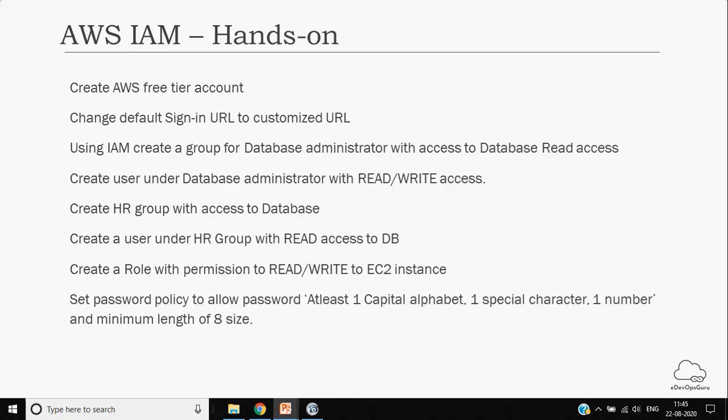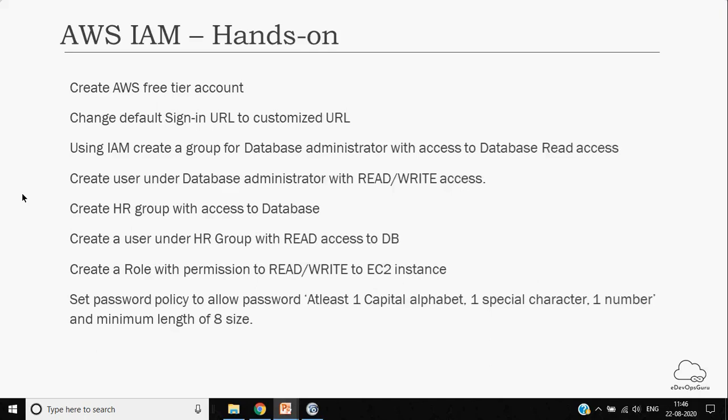Okay, so I hope this hands-on exercise you should be able to do yourself, whatever we learned today. Or is it too much? Let me know. Just give us the details. Means what do I have to create? Means the user with access, what access? Means the task kind of thing, so that I can do that.